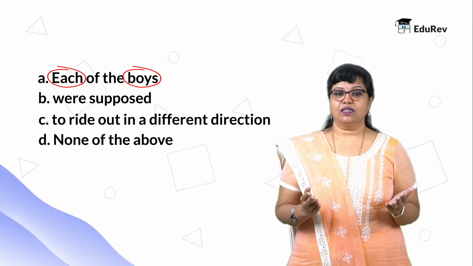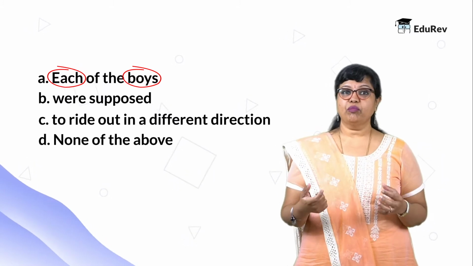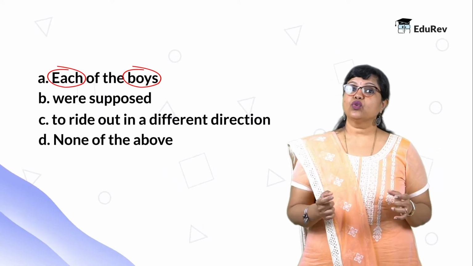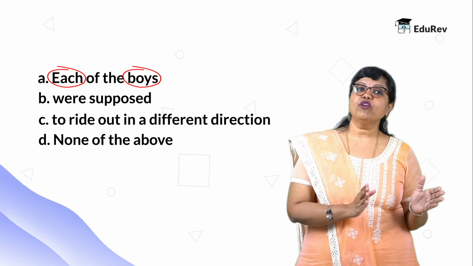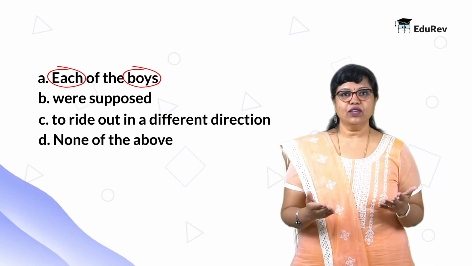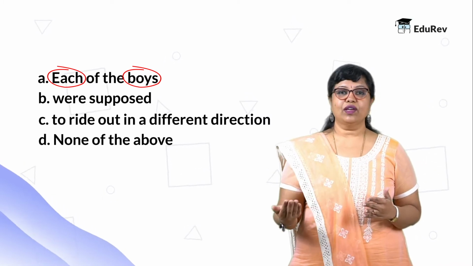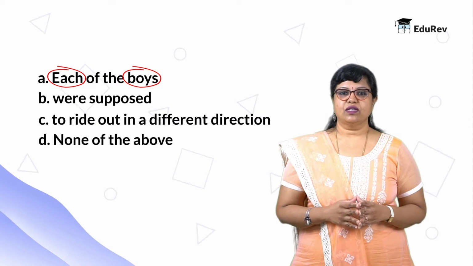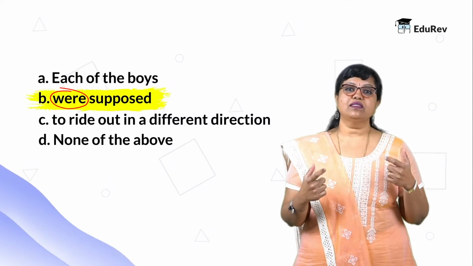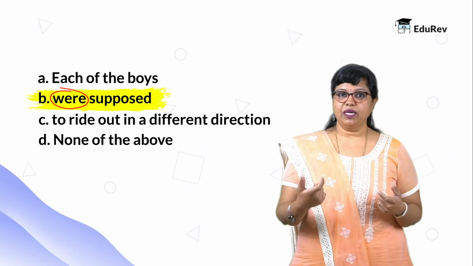But it is not. Any noun that comes after the preposition in the phrase here, of the boys, cannot be the subject or the main noun in the sentence. So the noun that comes before the prepositional phrase, which is each, is the main subject, which is singular. So we are going to look for a singular verb also. So let's take a look at part B. Were supposed. So the verb were is plural, which doesn't agree with the singular noun in part A. So the error is in part B.